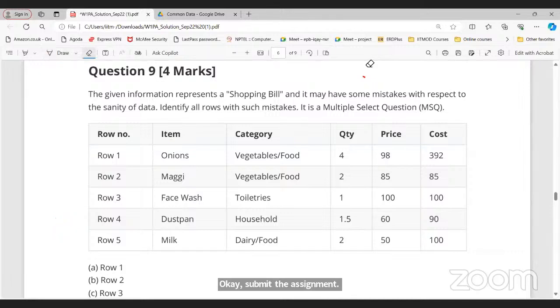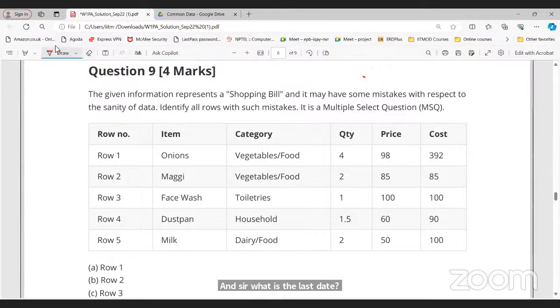And sir, what is the last date? Last date is 12th of June. So the last submission will be taken. Suppose you have solved the question and you change the option after 2 days, that will be considered. Whatever the last submission is, that will be considered for the evaluation.